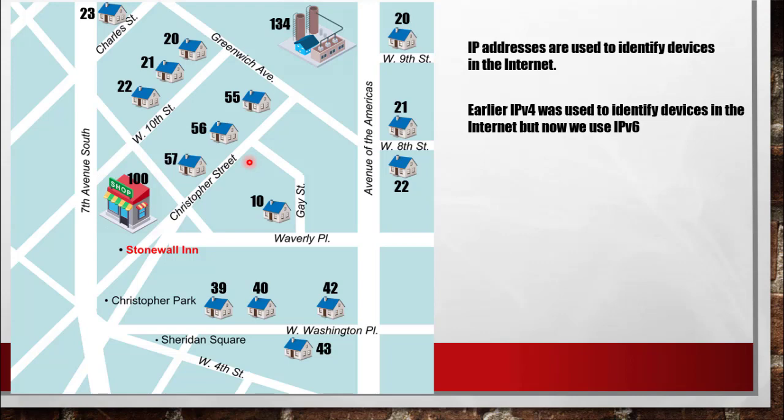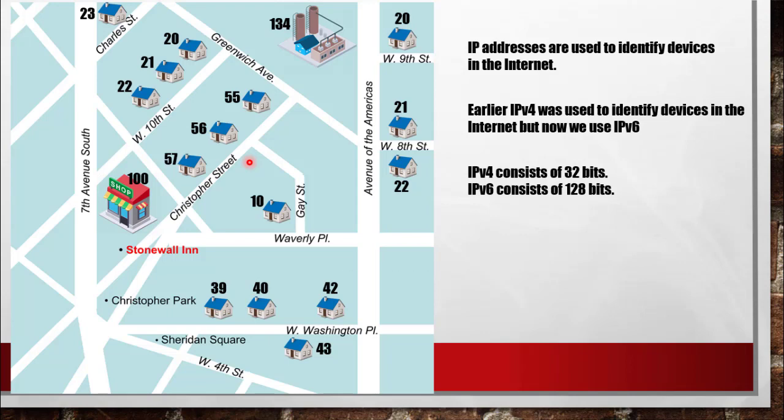So to all these devices I have to give an IP address, which means 4 billion will not be enough. IP version 4 used a 32-bit address, whereas IP version 6 is going to use a 128-bit address.